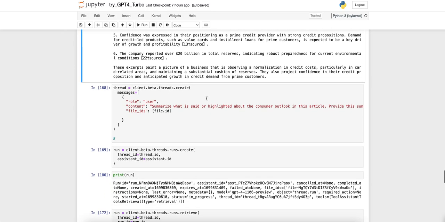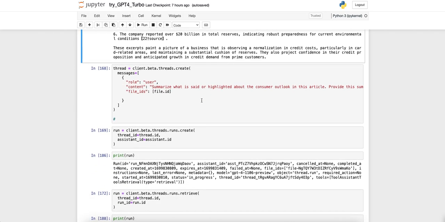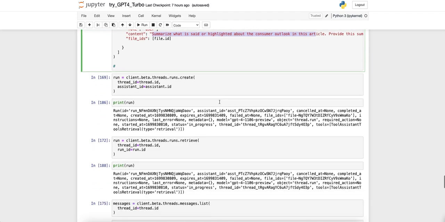And once you have a thread, think of this as a bot, so now I can follow up. I just have to provide a new message in the thread, and now I said, okay, summarize what is said or highlighted about the consumer outlook. Same deal.